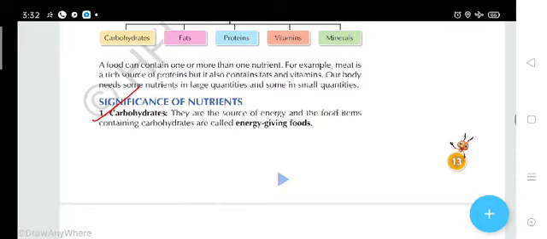And in our food there was a nutrient, that is carbohydrates. So we can say carbohydrates are the source of energy, and the food items containing carbohydrates are called energy giving food. Simply, energy giving food means it provides us energy to do work and different kinds of activities.